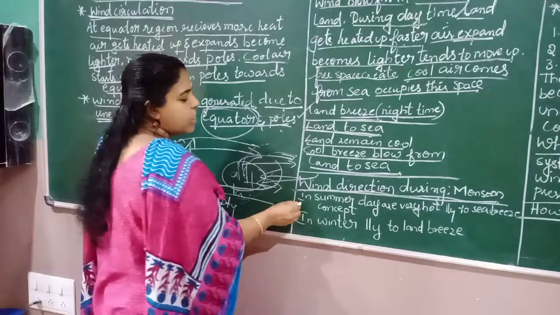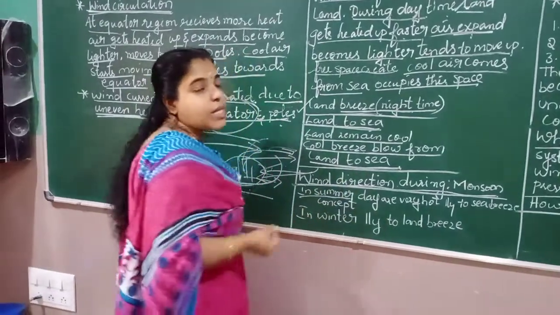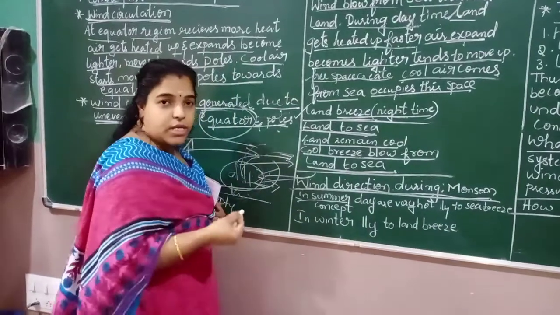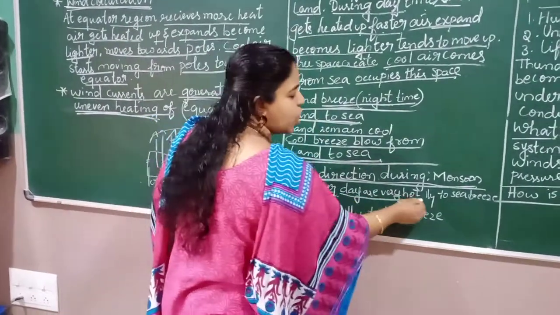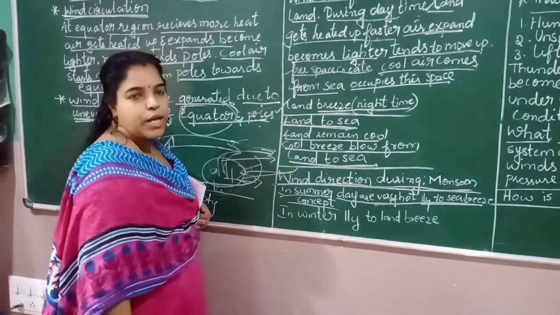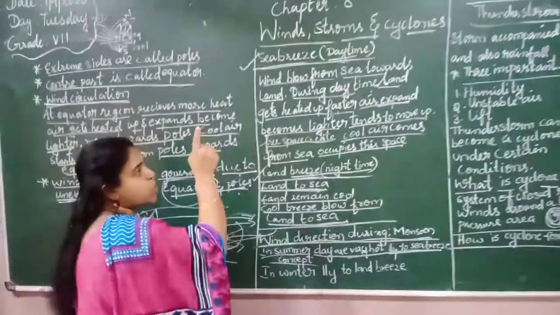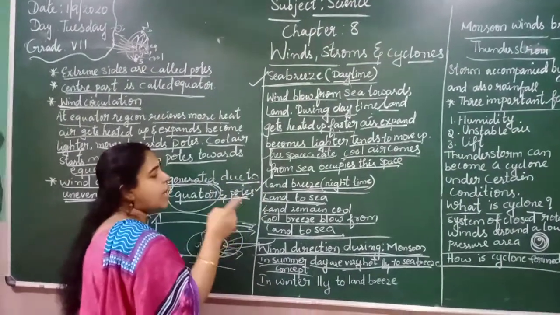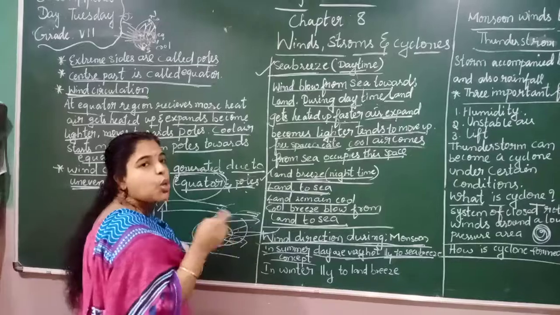See here children, in the summer you already know the day is very hot compared to the winter season. Similarly, it comes to the concept of sea breeze. So, the concept of sea breeze: the cool air will move from the sea towards the land. The wind direction will be sea to land.